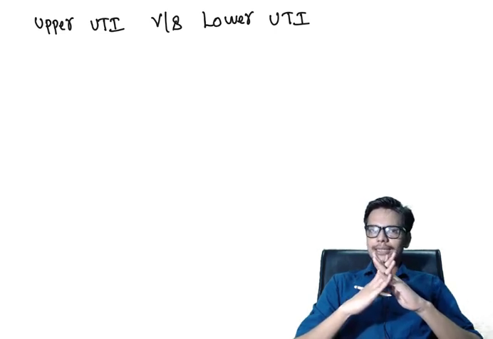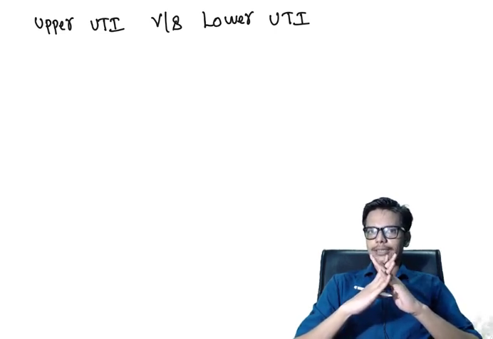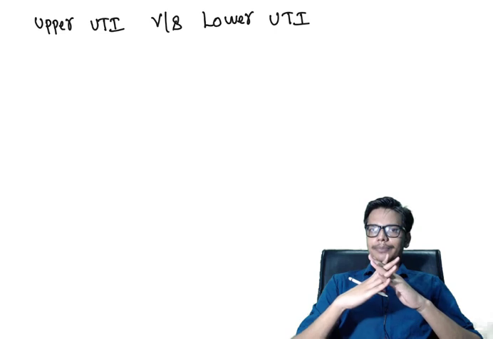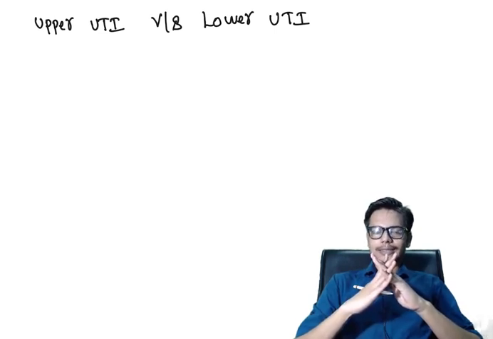So, in the pediatric age group, it is not of much importance to classify this urinary tract infection as an upper or a lower urinary tract infection. This is because in the pediatric age group, usually less than 5 years of age, the child who suffers from this infection almost always suffers from upper urinary tract infection. So classifying it as upper and lower urinary tract infection does not change our treatment plan.